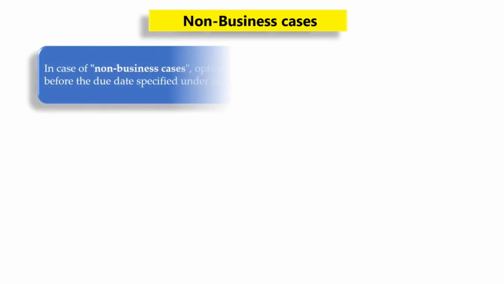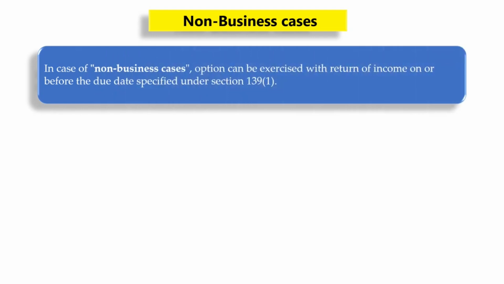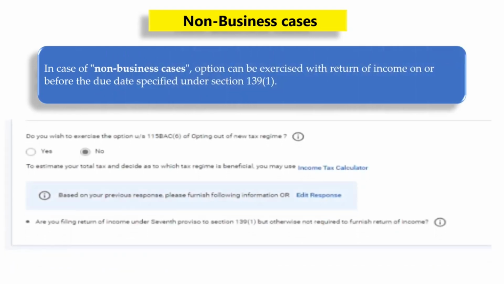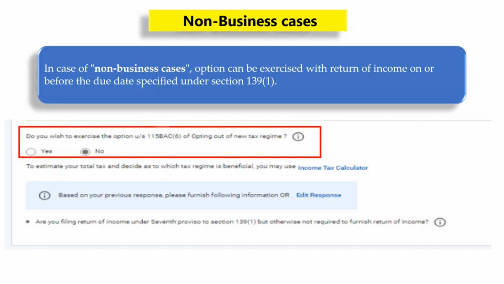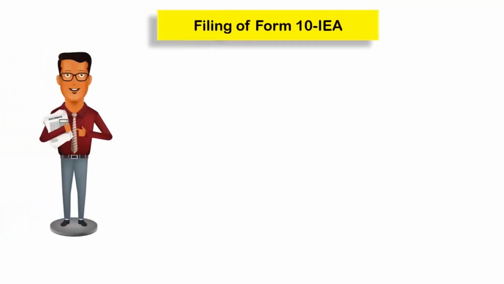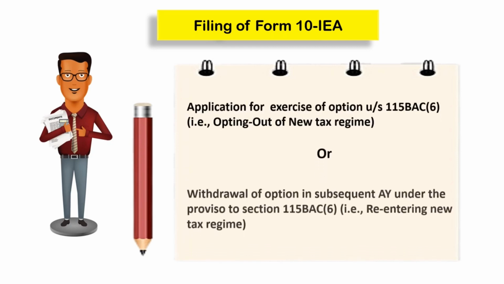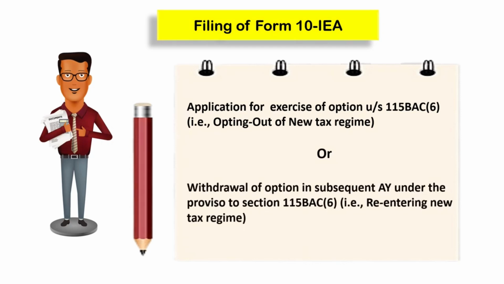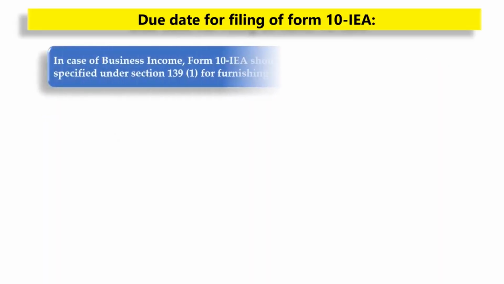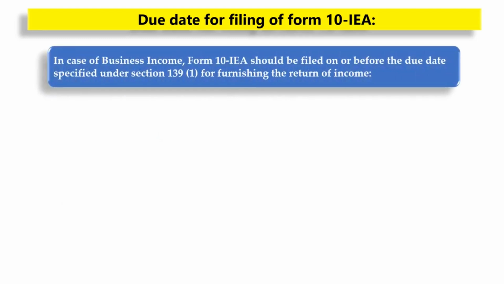However, in non-business cases, you can exercise your option with the return of income on or before the due date at the time of filing your return. Form 10IEA is applicable both for the exercising of option of opting out of the new tax regime and also for withdrawal of the option in any subsequent assessment year under proviso to section 115BAC(6), that is, re-entering into the new tax regime. In case of business income, Form 10IEA should be filed on or before the due date specified under Section 139 subsection 1 for furnishing the return of income.